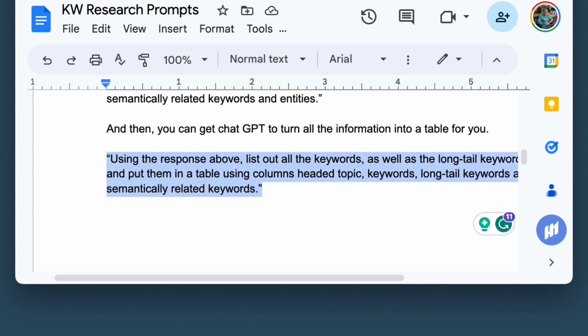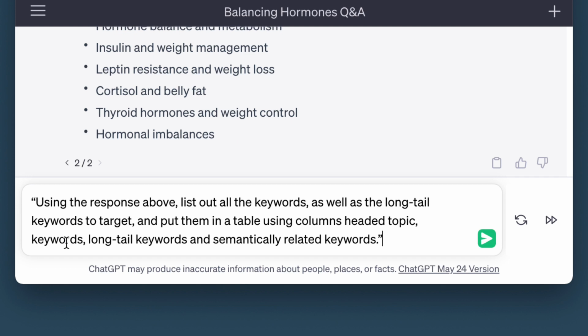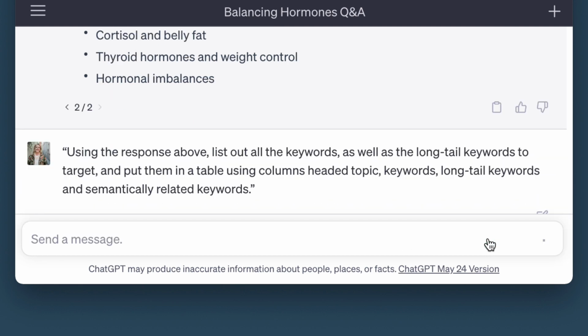Look at what we can do. This just made me laugh when I saw what you can do with this. I'm really proud of this. What you can do is create a table. All that data that you've just got, you can put into a table which you can copy and paste. So let's just do this.